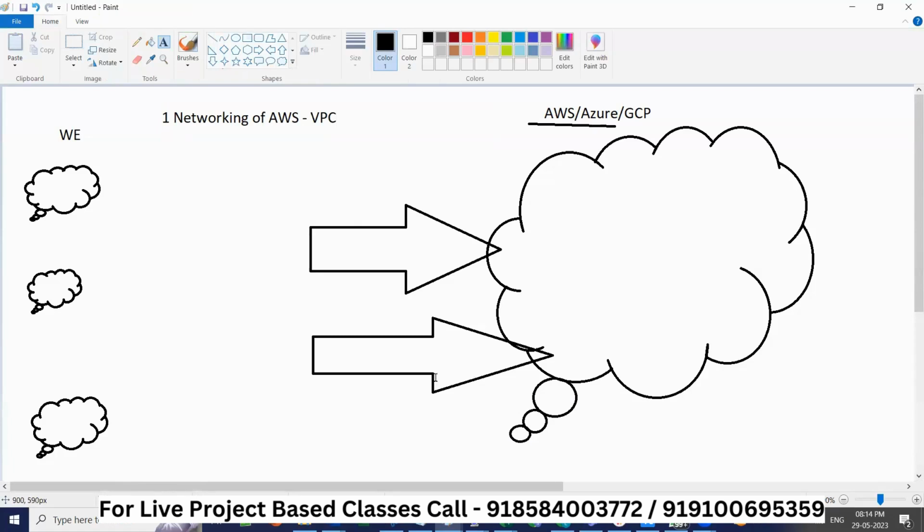When you do that, you will not just learn VPC, but also some networking: IP, public IP, private IP, subnet, and how to calculate IP range. All of that we will see in our class.